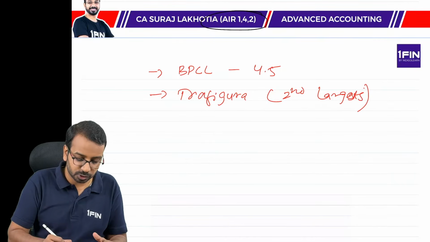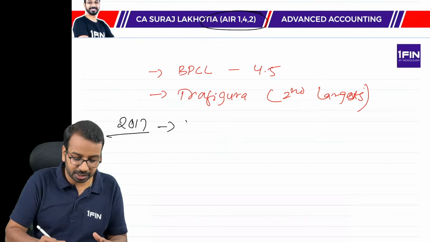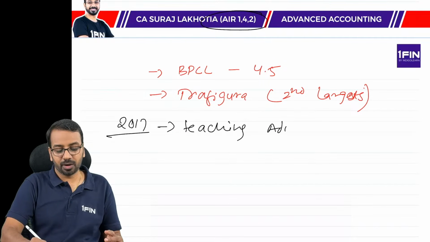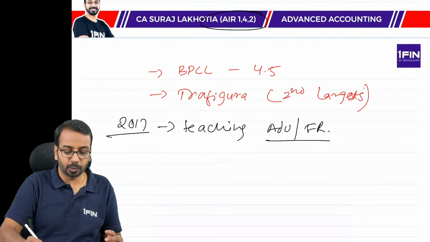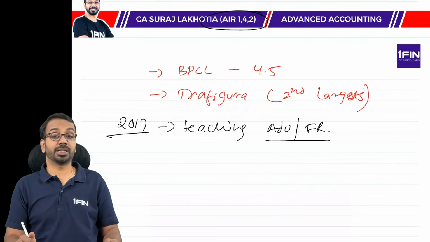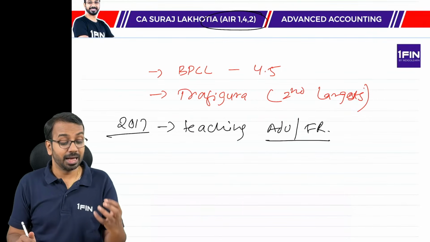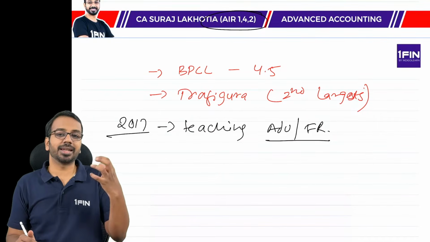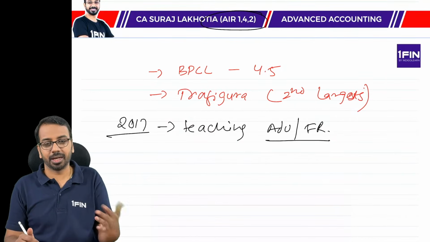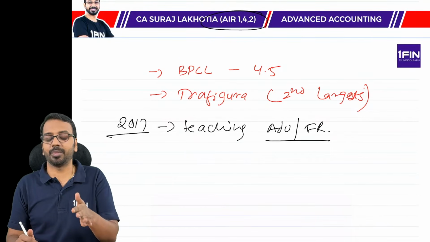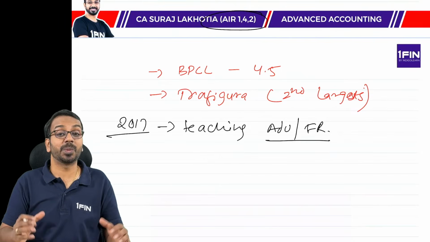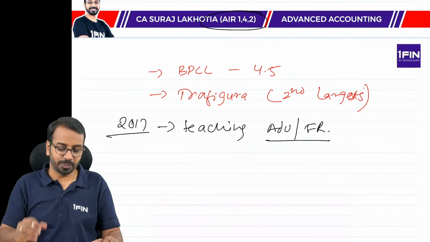Post which, since 2017, we have started teaching, and my area of teaching is advanced accounting and financial reporting for CA students. Not only this, I have been associated with ICAI to develop study material. I have been associated with ICAI as an examiner. So I know what types of mistakes and errors students can make, and I can help you overcome those mistakes and errors and prepare better for the examination, right?